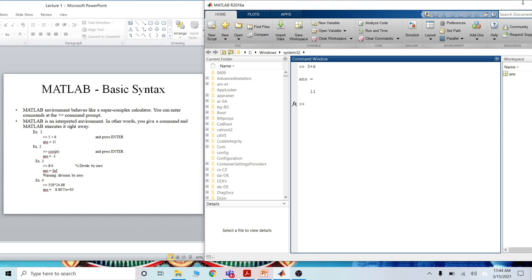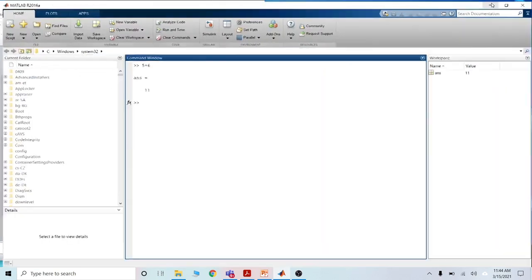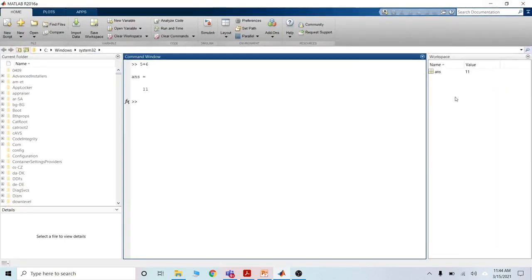The answer is 11. In the workspace, you can see that ans is equal to 11. If you type ans, it will give you 11 because it's saved. The answer is saved in the workspace. Its value is 11.